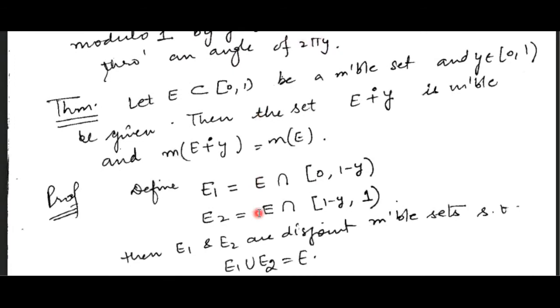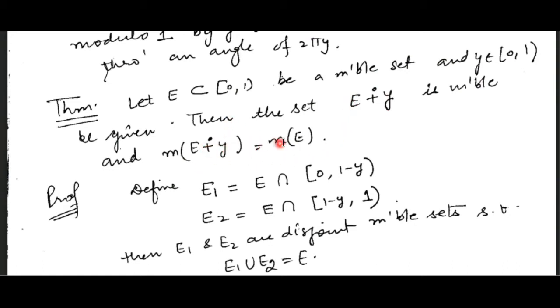Now based on this sum modulo, we have a theorem. Whenever E is a subset of the interval [0, 1) and it is a measurable set, and y is any real number, then this sum modulo or translate modulo, this new set, is also measurable. Moreover, the measures are the same. This means that under the operation translate modulo, measurability satisfies the translation invariant property.